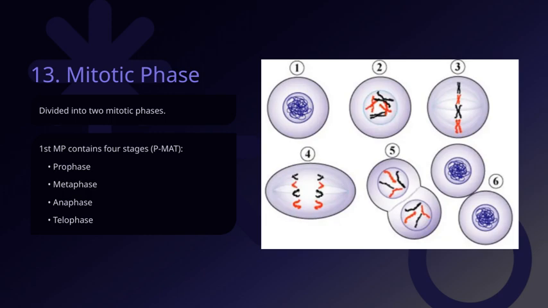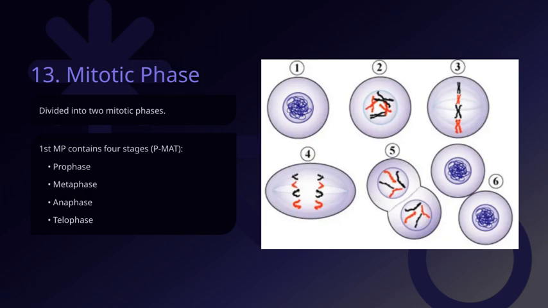Next, in metaphase, the chromosomes line up at the cell's equator, also called the metaphase plate. This alignment is crucial because it ensures that each new cell will get an equal and accurate set of chromosomes. Then, in anaphase, the sister chromatids are pulled apart by the spindle fibers and move toward opposite poles of the cell. This separation is vital for genetic consistency between the daughter cells. Finally, during telophase, the chromosomes reach the poles, and new nuclear envelopes form around each set. This marks the near completion of nuclear division.